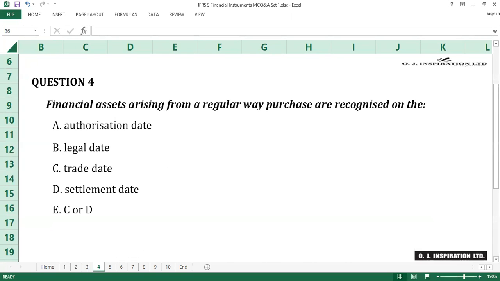Question number 4. Financial assets arising from a regular way purchase are recognized on the dash. A. Authorization date. B. Legal date. C. Trade date. D. Settlement date. E. C or D. Time counts.